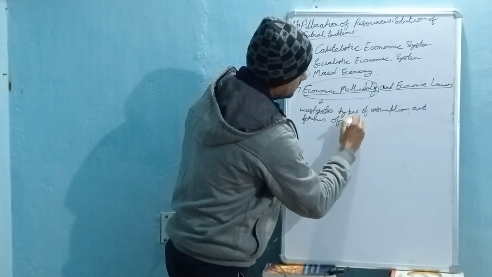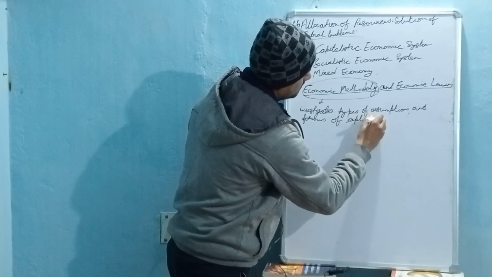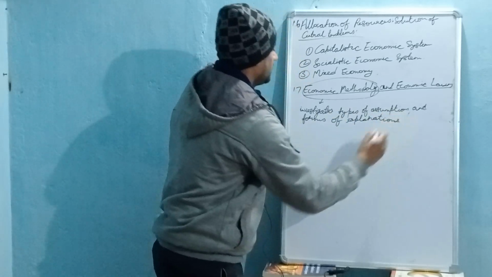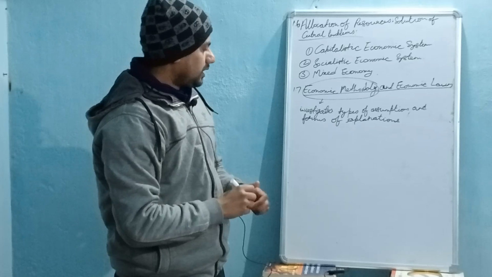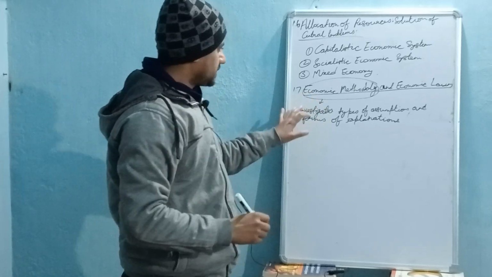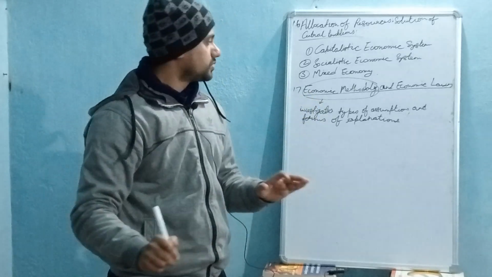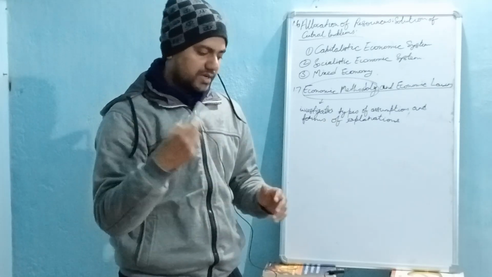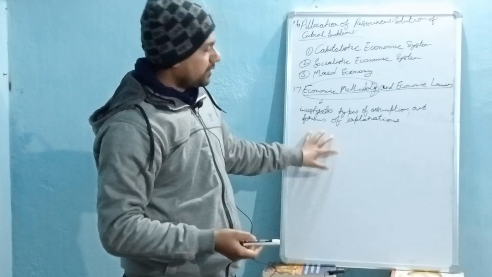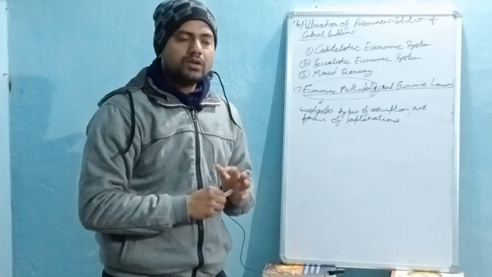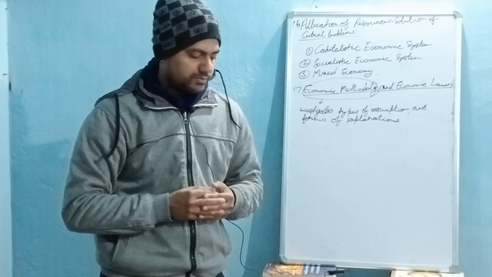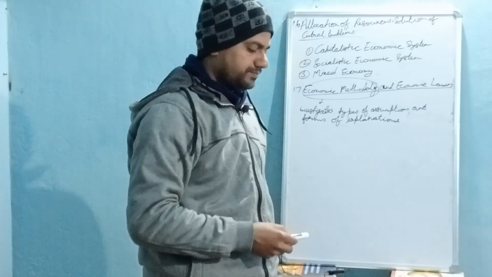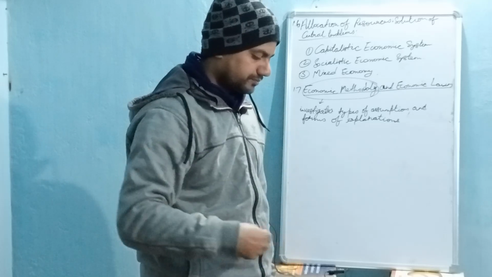And forms of explanation. Okay, so how is it investigating? What different ways can we use for explaining the different economic activities, and what different assumptions are made when we analyze any particular economic system or economic process?